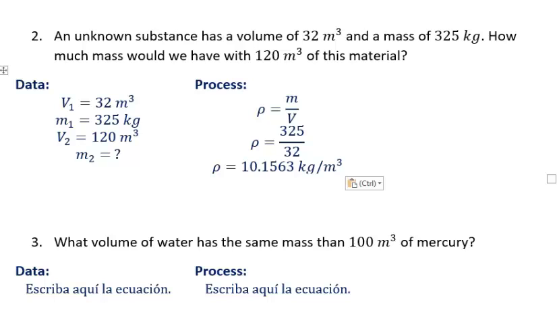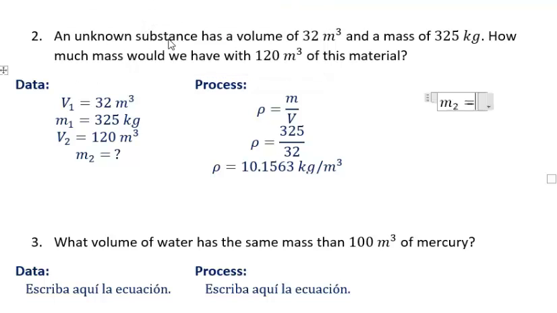Now that I have the density, remember the material is not changing. That means the density is still the same for situation 1 and also for situation 2. I can use it in the second situation. So how do we find mass? Because that's the question of the exercise. Mass 2 equals, to find mass, I multiply density by volume.